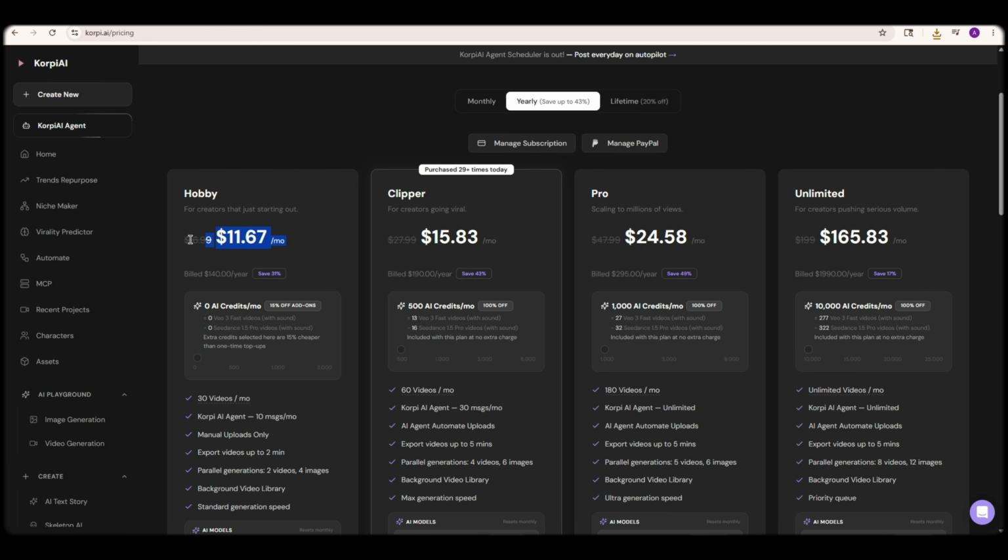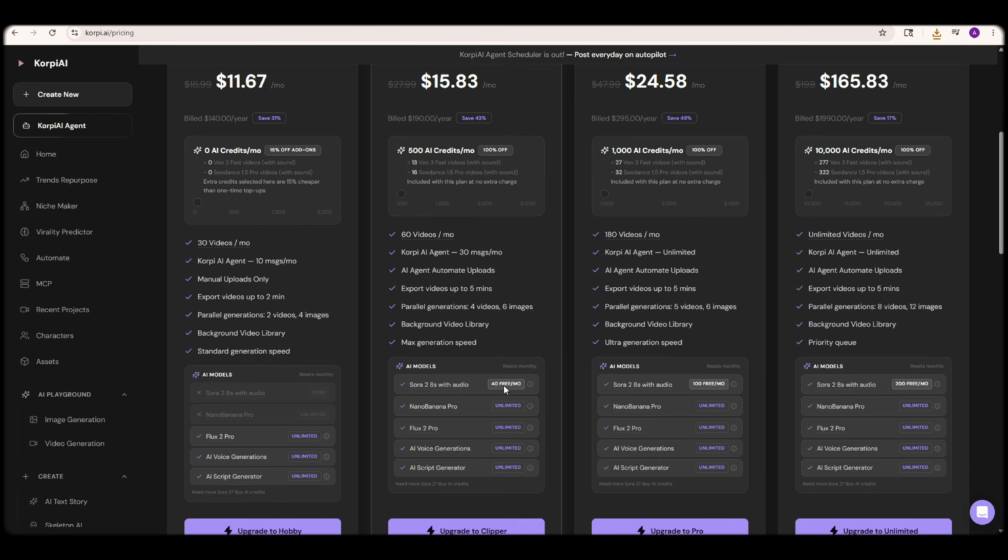Okay viewers, if we talk about the pricing of Corpy AI, you can see that the hobby plan starts at around $11.67. If you choose the Clipper plan, it costs around $15.83, and if you go with the Pro plan, it's around $24.58. Apart from that, they also provide an unlimited plan, which costs around $165.83. And the good thing is that both monthly and yearly subscription plans are available, so you can choose whichever plan fits your needs and budget.